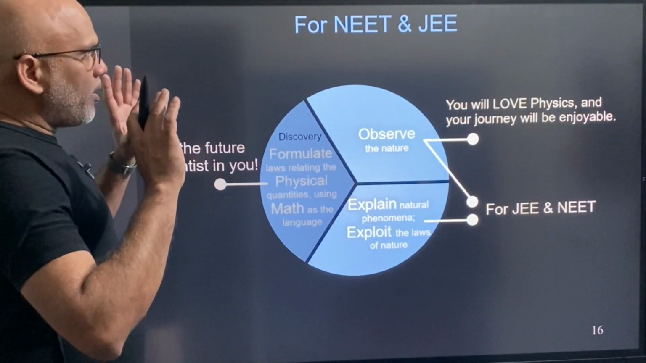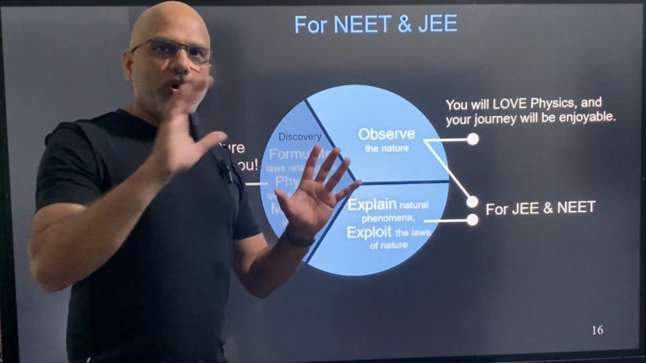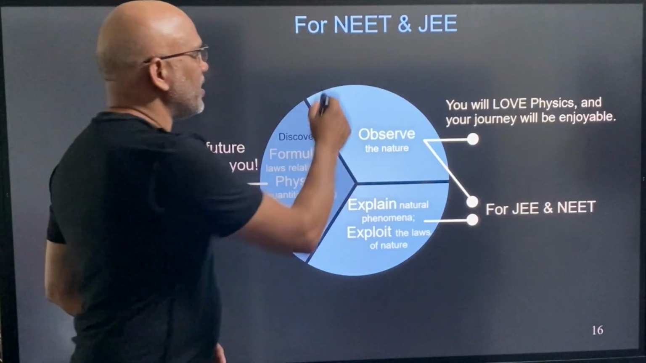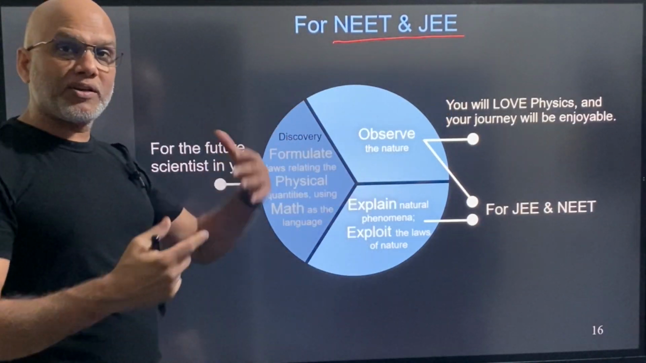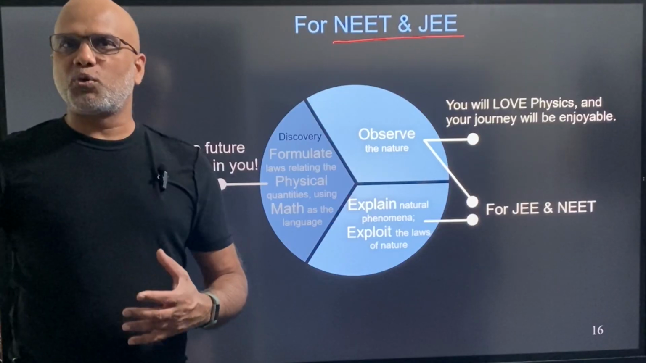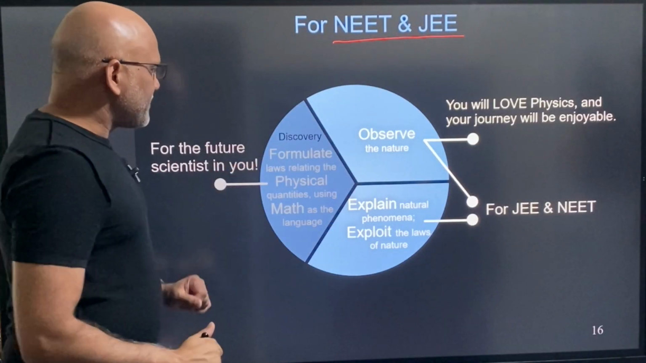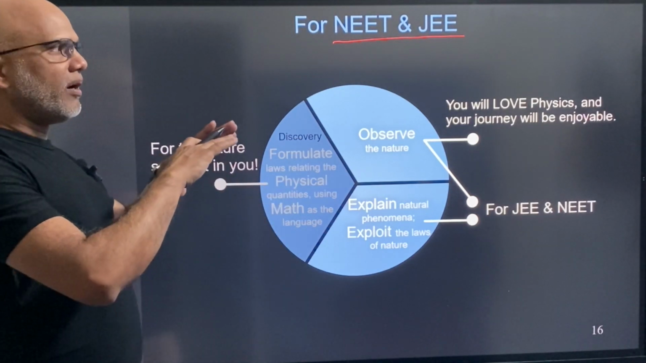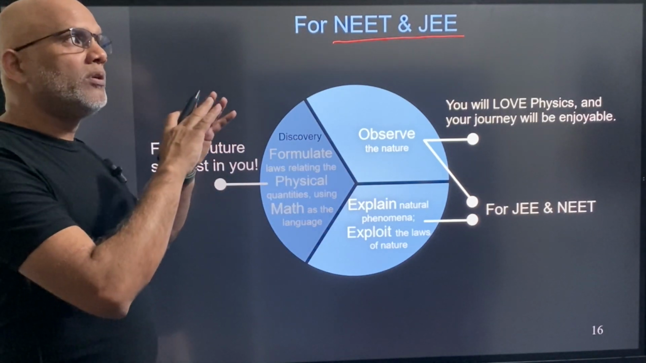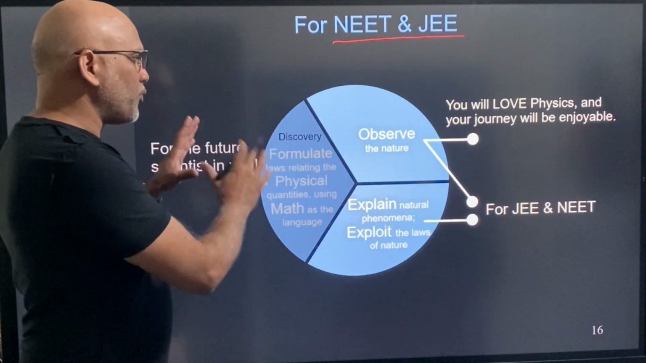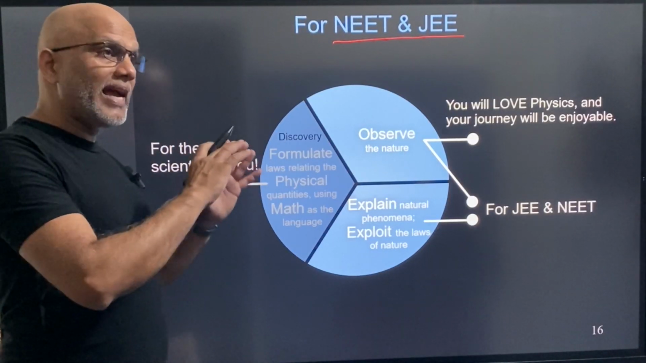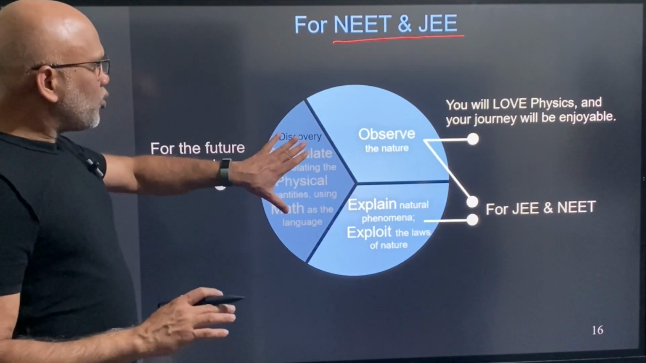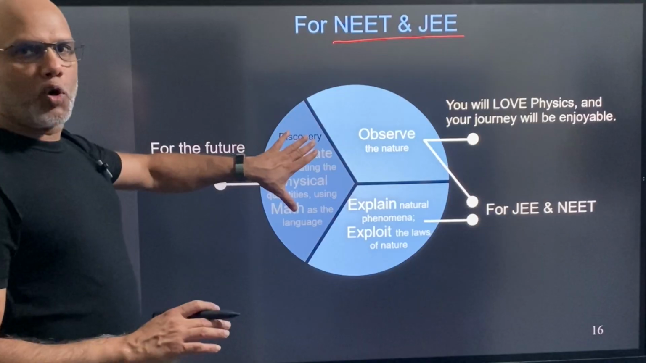Now, okay, that's great. So the whole cycle is actually observe, formulate, and explain. But what do we need to focus on for NEET and JEE? At the end of the day, that's what matters for us. How to get a good score in NEET and JEE, right? So for that, we don't have to worry about the formulating. Scientists have already formulated many laws. With that we can explain many things actually. So for NEET and JEE, we don't need to worry about formulating laws.